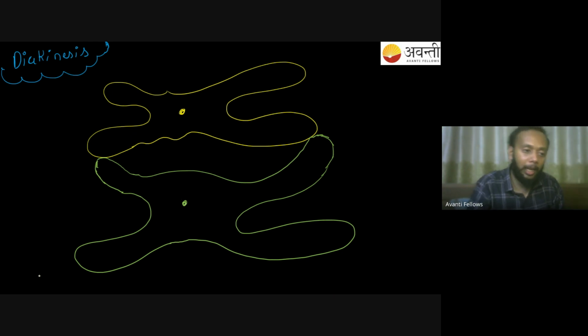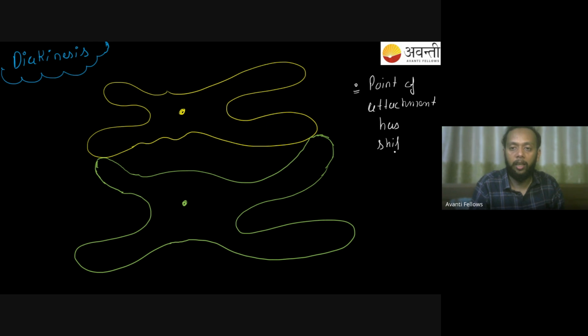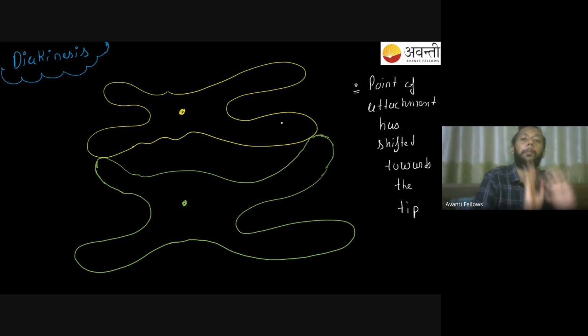That is the same thing I'm going to write down over here: the point of attachment has shifted towards the tip. You can very clearly see now the point of attachment is no longer the crossing over point. It has gone towards the tip, right?